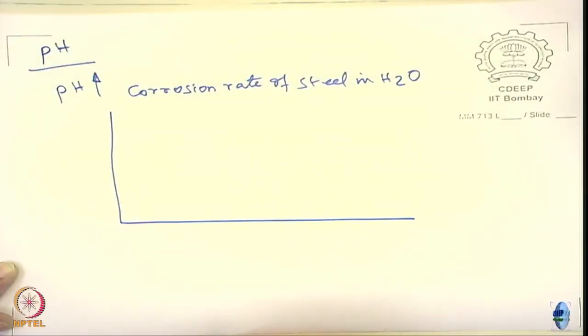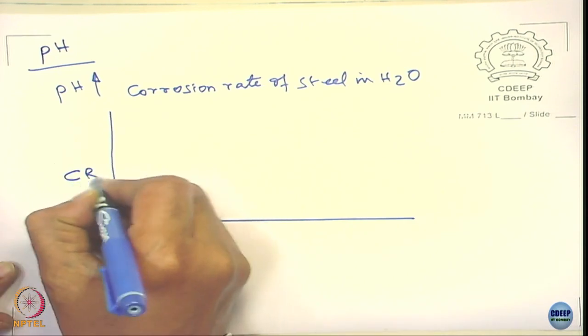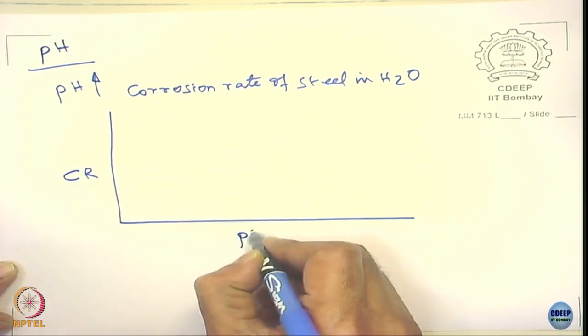Why, when the pH is increasing, does the corrosion rate drop? Because the H plus ion concentration is decreasing, so the corrosion rate will drop. But there are certain things actually. People have also found some trend, and this is the corrosion rate versus the pH.